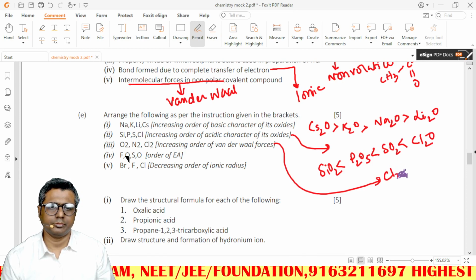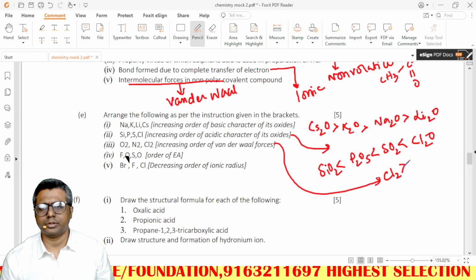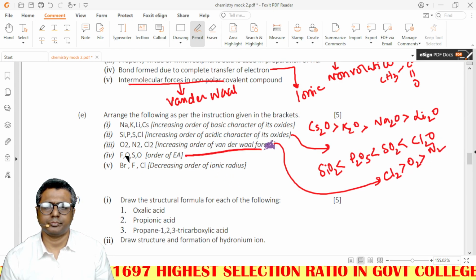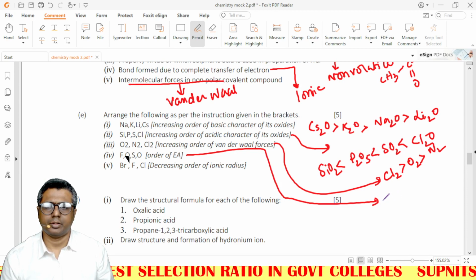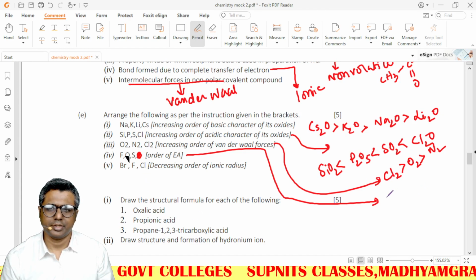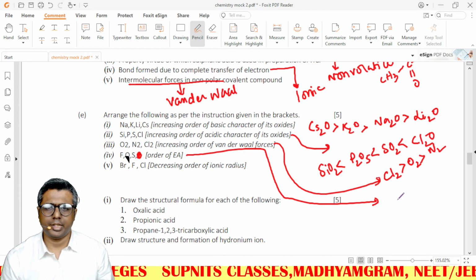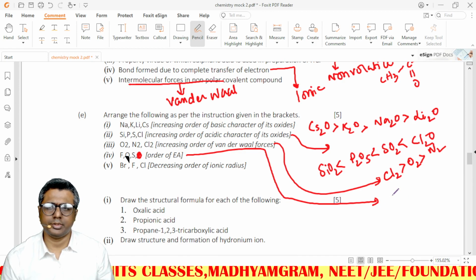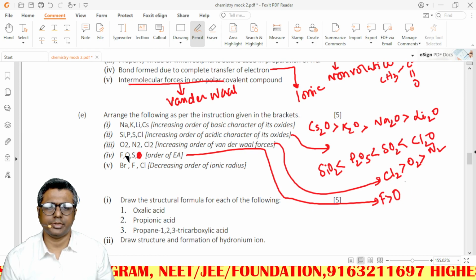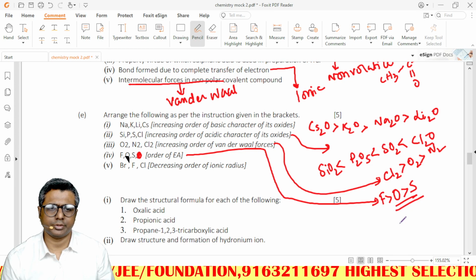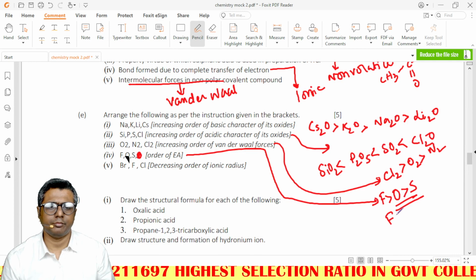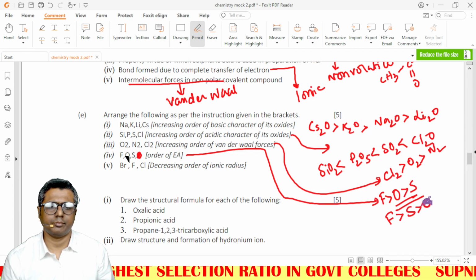So Cl2 is larger, oxygen has more molecular weight than N2. Next, electron affinity: fluorine will have more electron affinity than oxygen and sulfur, but oxygen and sulfur show a phenomenon similar to chlorine and fluorine, so it will be fluorine more than sulfur more than oxygen.